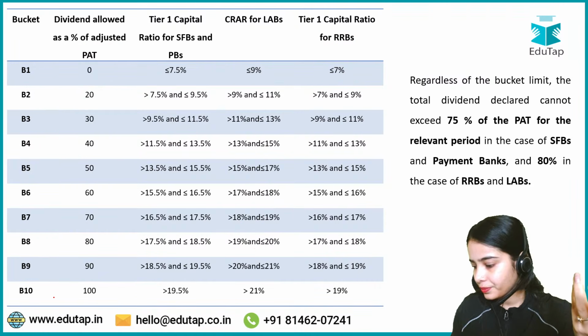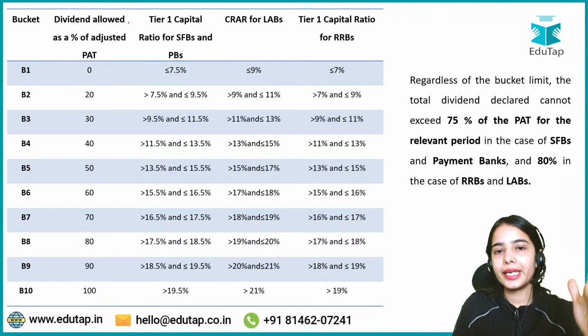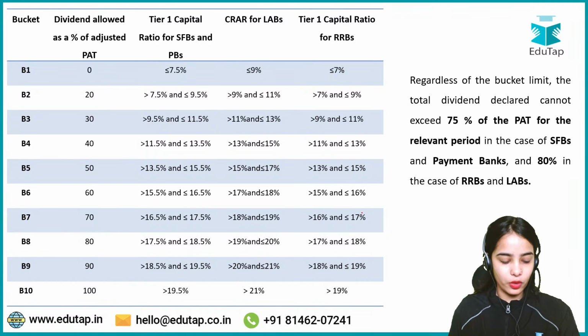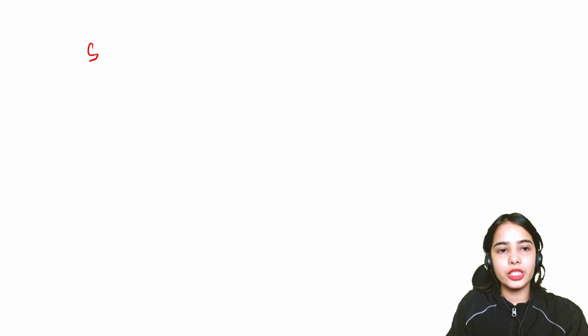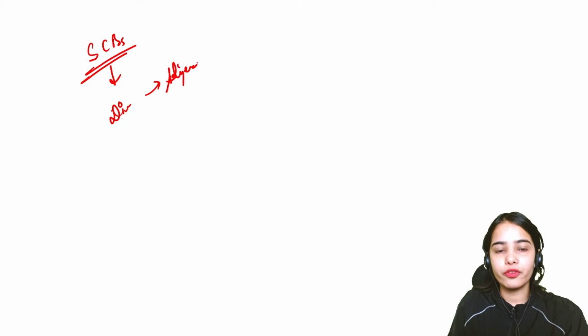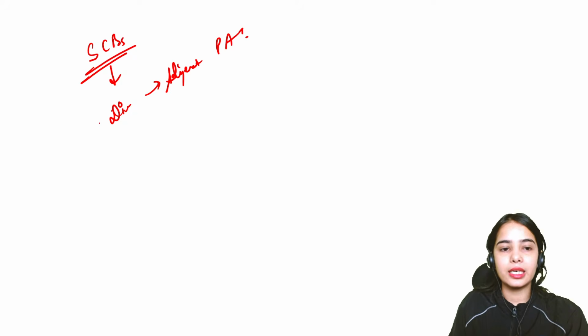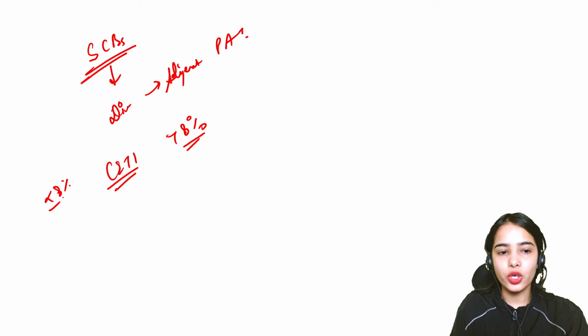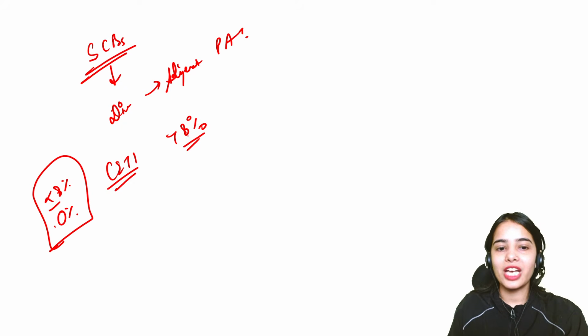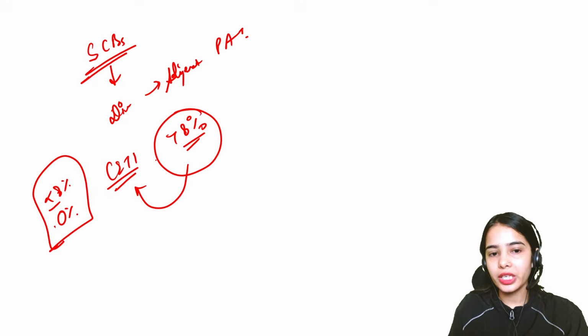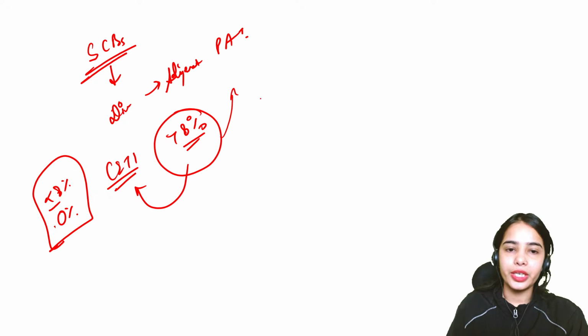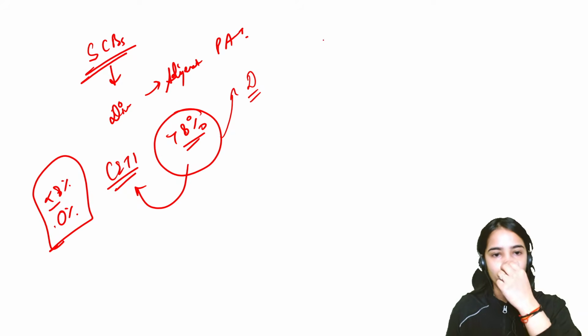Any confusion, anyone? Chalo. So this is the idea that I have made you understand: first of all, the scheduled commercial banks or the commercial banks can provide the dividend from their adjusted profit after tax if they have common equity tier 1 capital of more than 8%. If they have common equity tier 1 capital of less than or equal to 8%, the dividend from the adjusted profit after tax will be 0%. But if they have more than 8% of common equity tier 1 capital, they will be allowed to give the dividend of 20%, 30% and so on and so forth.